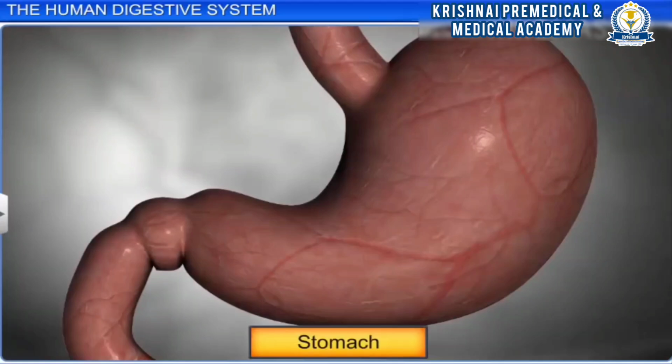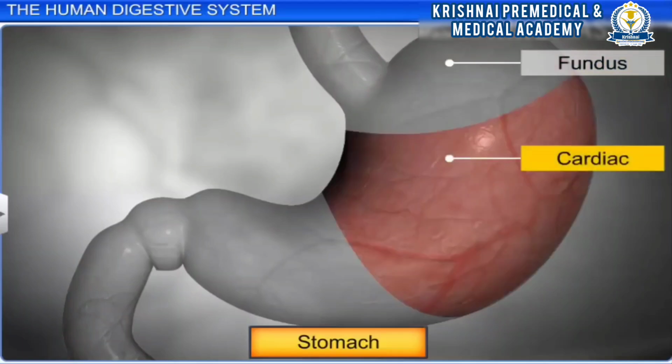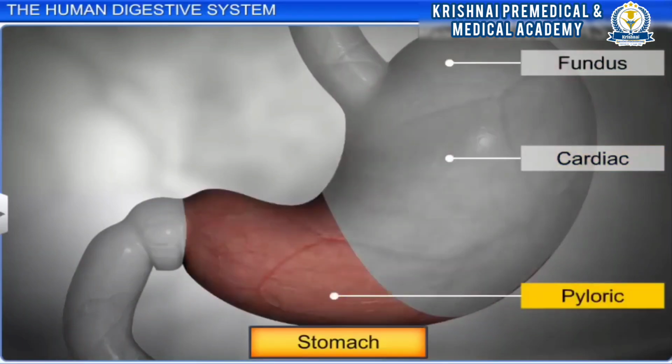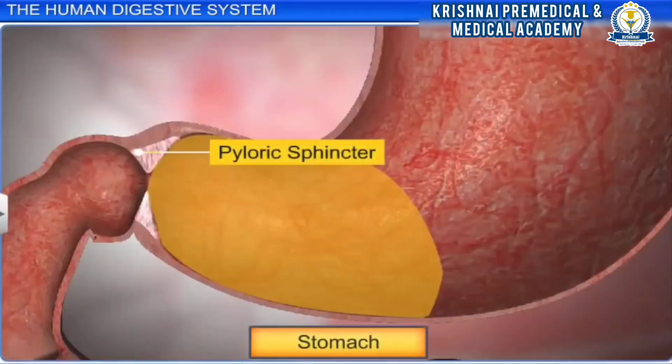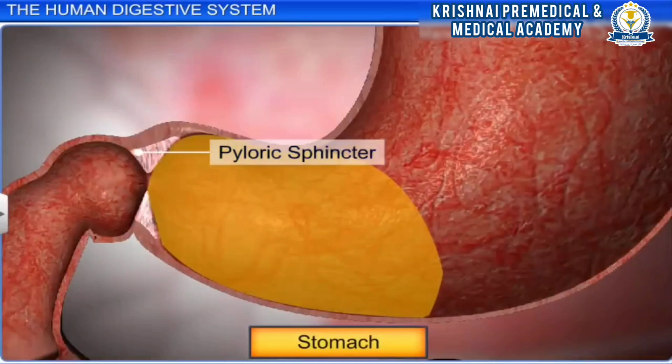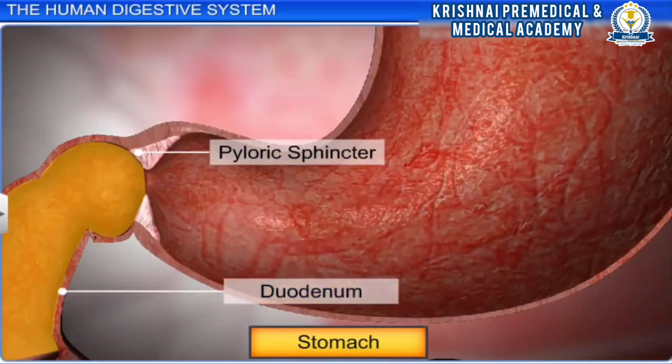The stomach is made up of three major parts: a fundic region, a cardiac portion, and a pyloric portion. At the end of the pyloric portion lies the pyloric sphincter, which regulates the flow of churned food from the stomach into the duodenum, the first part of the small intestine.